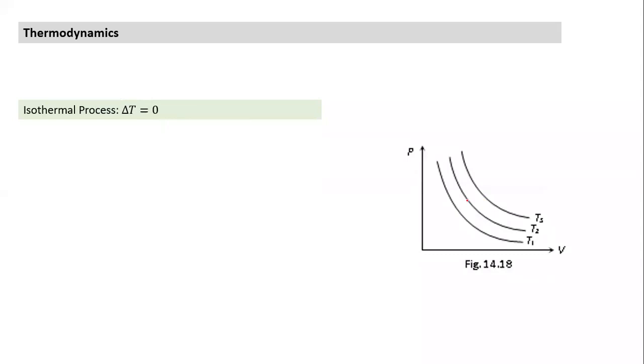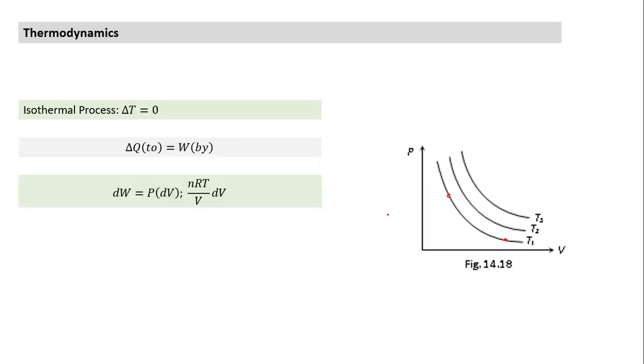This is T1, this is T2 and this is T3, and its shape is... At a point on an isotherm, the temperature will not change. But if I move from this point, between T1, T2 and T3, which is at higher temperature? The isotherm at a higher level indicates higher temperature. So any point below the isotherm curve is at a lower temperature, and any point above is at a higher temperature. We should easily be able to verify that. So T3 is higher than T2 and T2 is higher than T1.